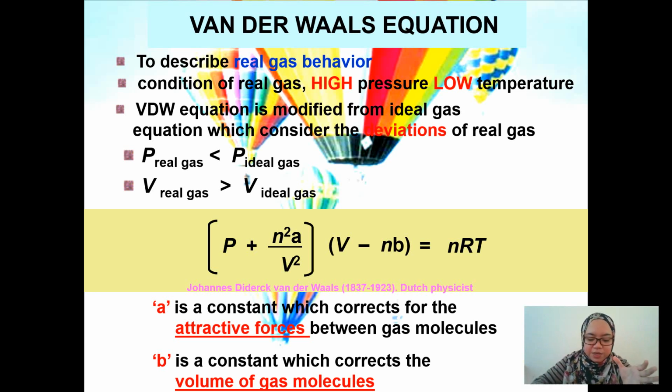So we can say that the volume occupied by the gas molecule is not significant. So when B is smaller, the volume occupied is not significant, so that means the gas behaves ideally. That's the only difference. So remember, okay.